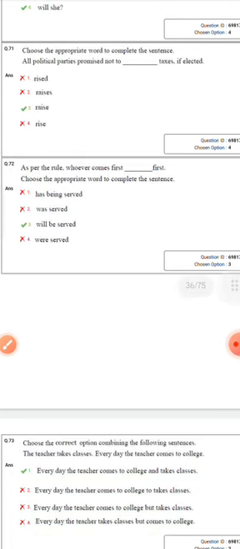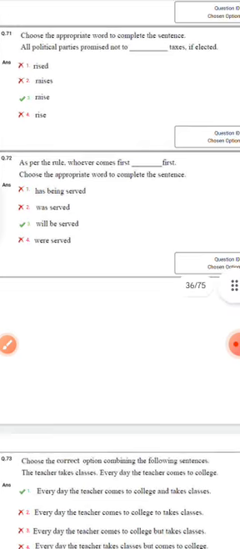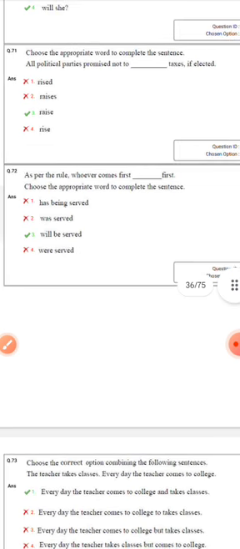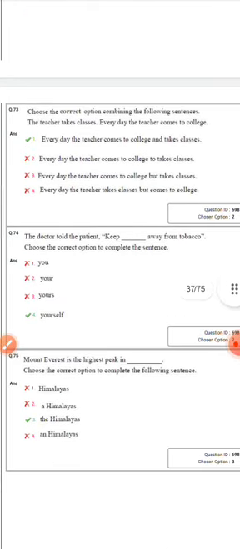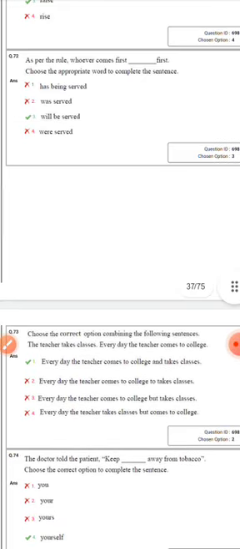As per the rule, whoever comes first will be served first. You know, first come, first serve. Here the appropriate word is served, because this is future perfect. Okay, will be is the future. This is will plus be form, first come first serve, like this. Was is not going to fit, has been is not going to fit, and were also is past, so only will be is fixed here. దాని మీనింగ్ ఏంటి, ఎవరు వస్తే వాళ్ళకి ముందుగా ఇవ్వబడుతుంది.